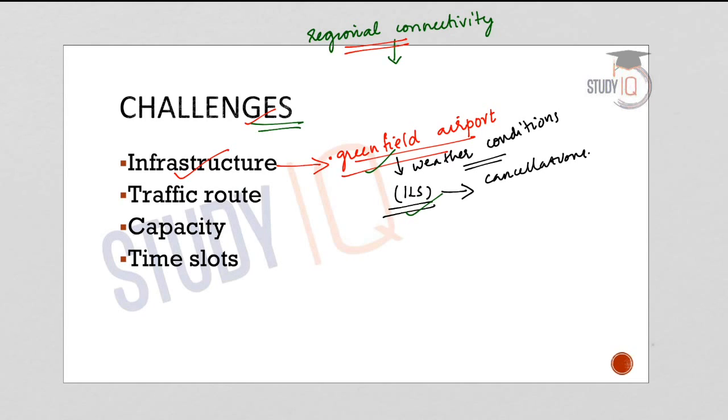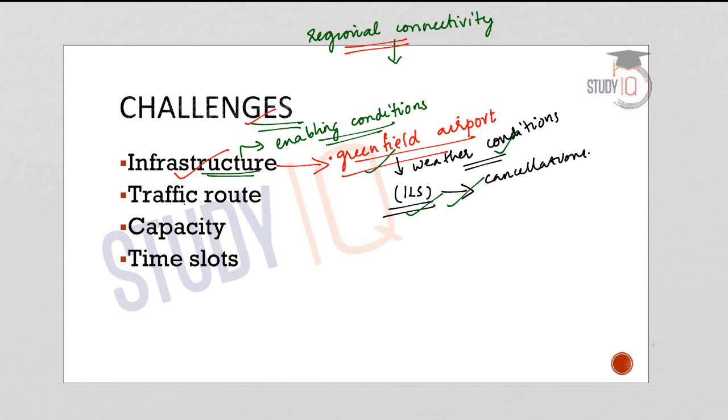Let us take the example of hilly and terrain areas. Such areas will face difficulty even if a greenfield airport is built in such areas. So they will have other difficulties like extreme weather conditions, lack of instrument landing systems, etc. So infrastructure creation and also enabling conditions is a major challenge.